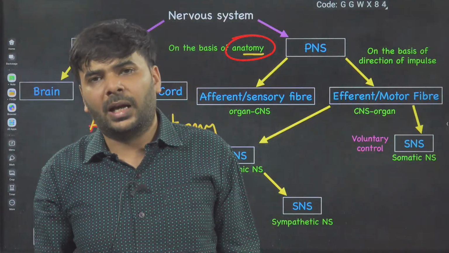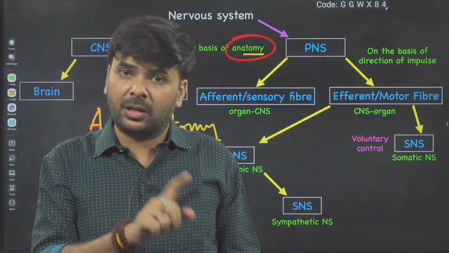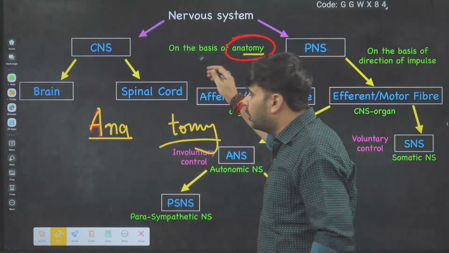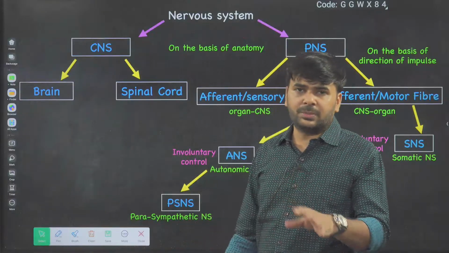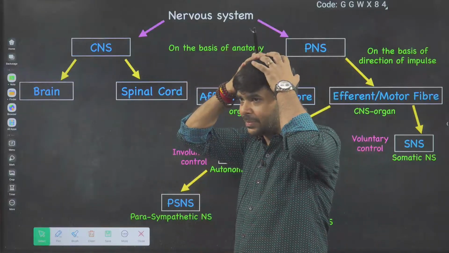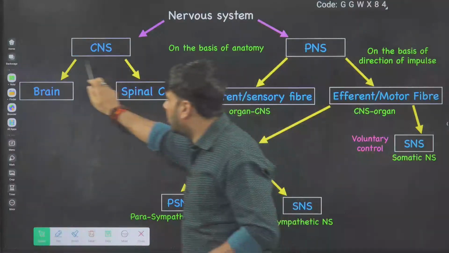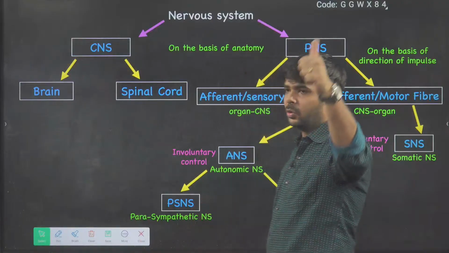Plant anatomy, animal anatomy. So internal structure, mainly internal morphology, is called anatomy. Back to this: if you cut the human body, what structures will be visible? On the basis of that, one area is the brain and one area is the spinal cord. Together it is called the CNS. This part is called CNS.